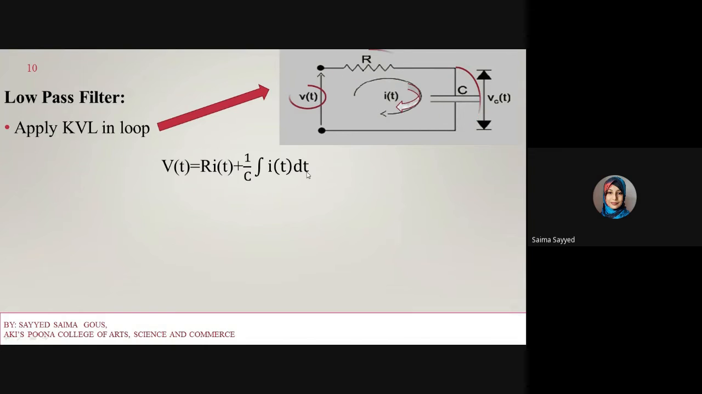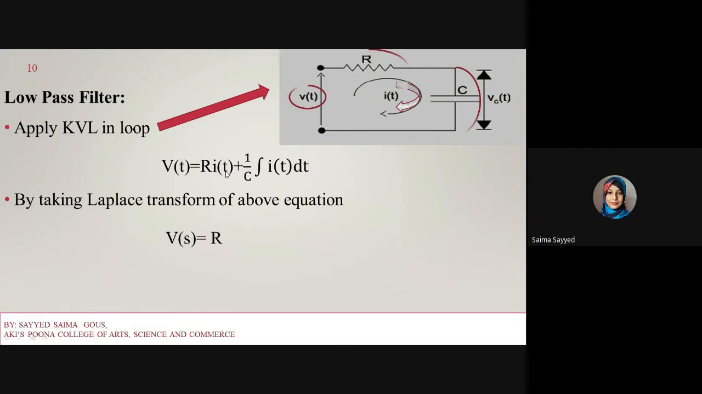Now by taking the Laplace of the above equation, it becomes V(s) equals R I(s) plus 1 upon C, 1 upon s, I(s). Now see this equation: I(s) is common, so take I(s) common. It becomes V(s) equals I(s) into R plus 1 upon Cs.